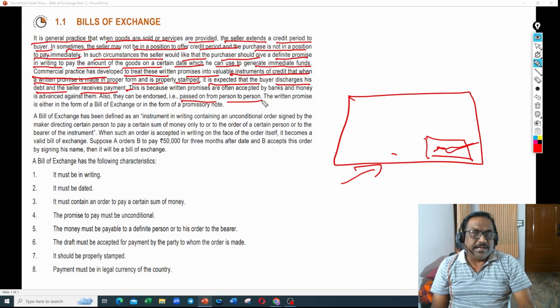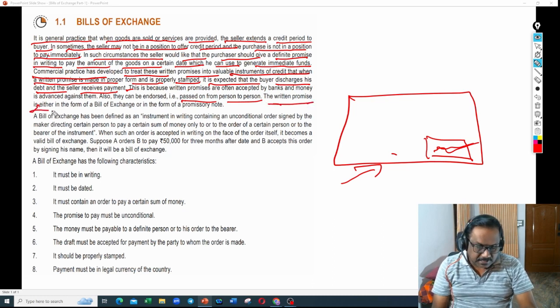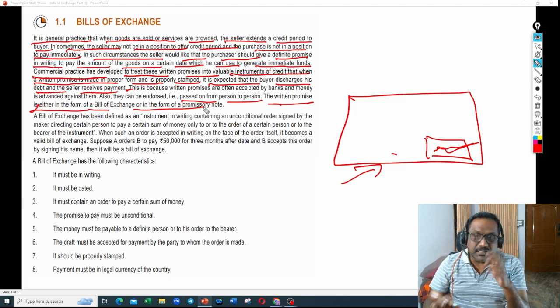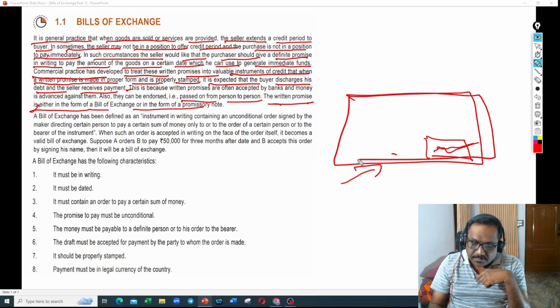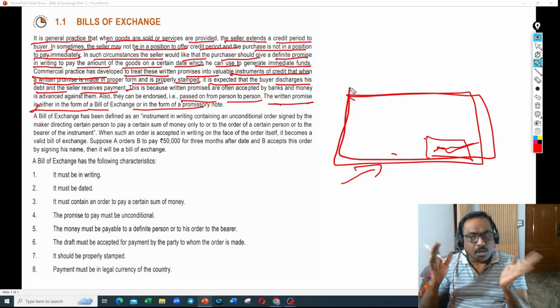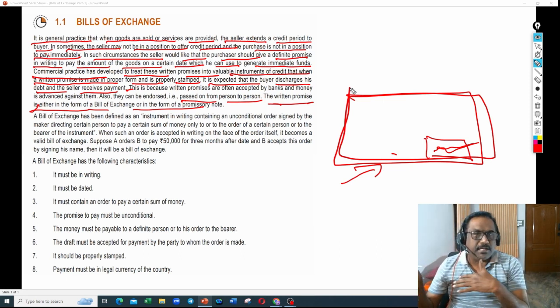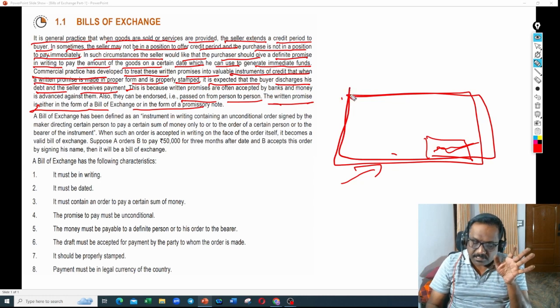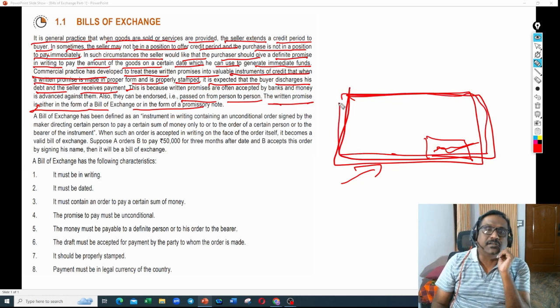The written promise is either in the form of a bill of exchange or in the form of a promissory note. So these written promises, whatever they have written, can be a bill of exchange or a promissory note. What is a promissory note? That we will learn later. Right now, let us understand that this written document is nothing but a bill of exchange.